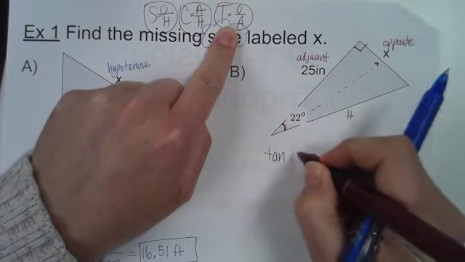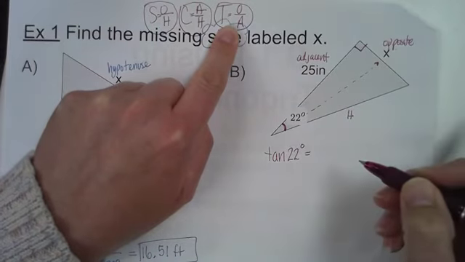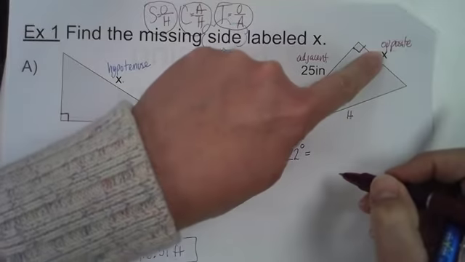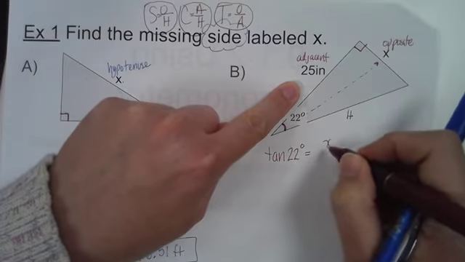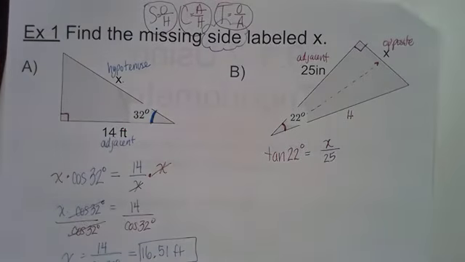So the tangent of our 22-degree angle is opposite over adjacent. So opposite over adjacent would be x over 25 inches. Now, this one's easier. Our job is to isolate x. What do we need to do?